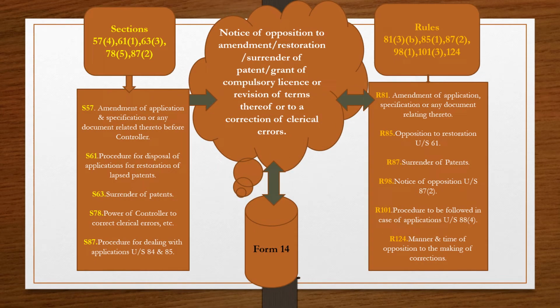Go to form number 14. The title is Notice of Opposition to Amendment or Restoration or Surrender of Patent or Grant of Compulsory License or Revision of Terms thereof or to a Correction of Clerical Errors. So all these things are included here in form 14.